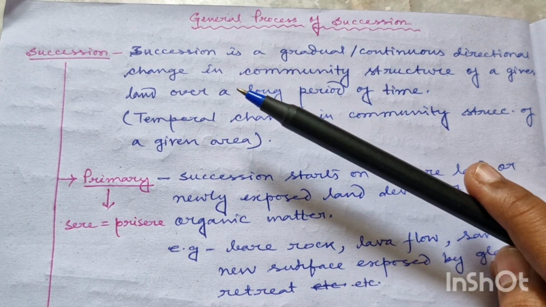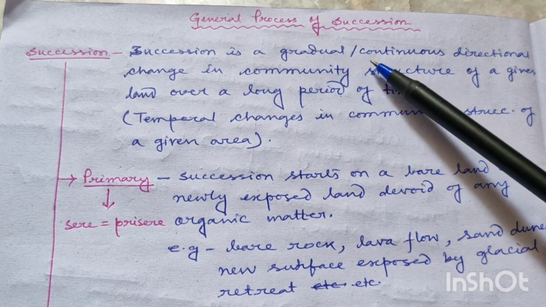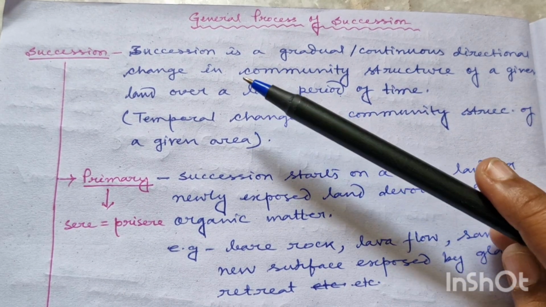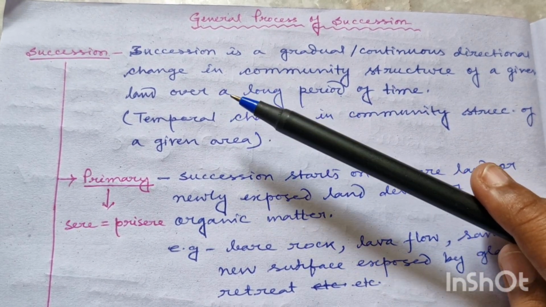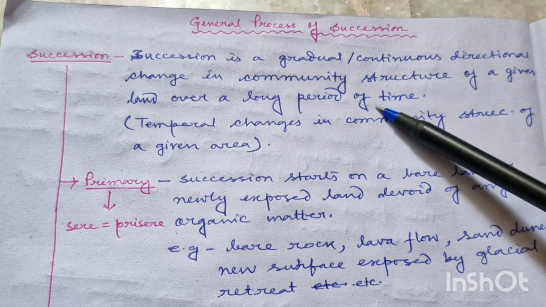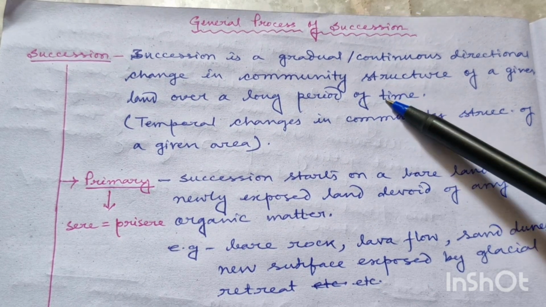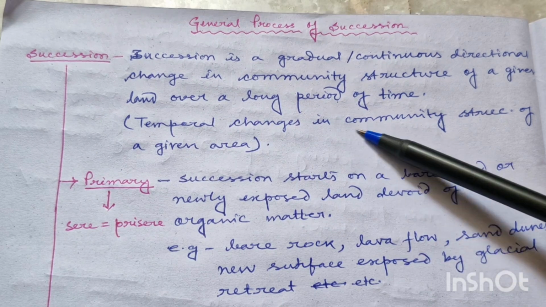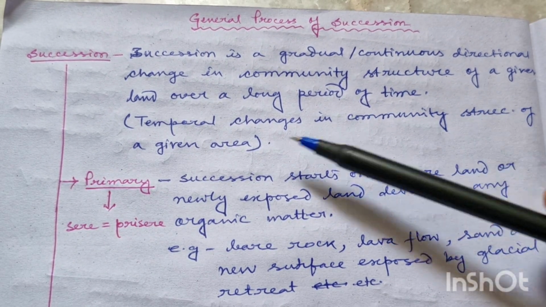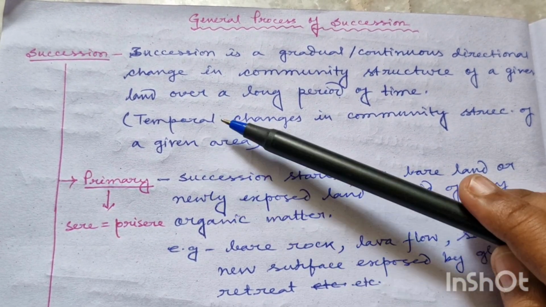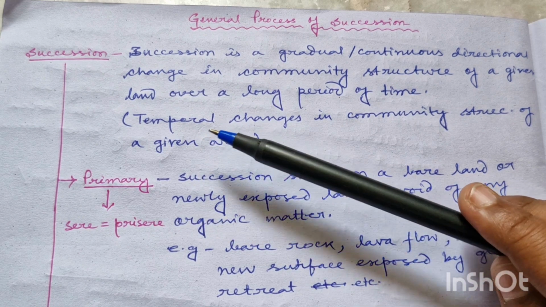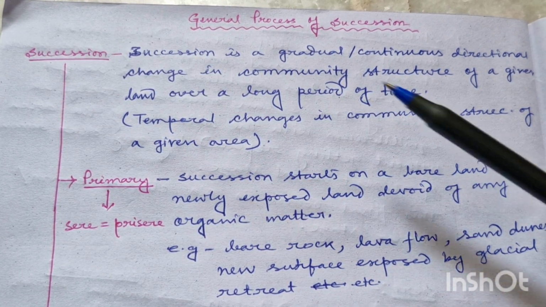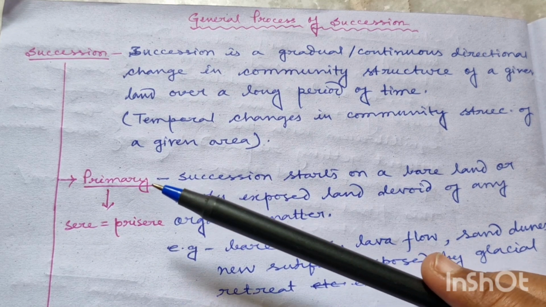See, what is succession? Succession is the gradual or continuous directional change in the community structure of a given land or a given area, over a long period of time. So here time is very important. Succession occurs over a long period of time. So it is the temporal change in the community structure of a given area. So with time, how an area gets changed in terms of its community structure, that phenomenon is known as succession. Now succession can be of two types, primary and secondary succession.